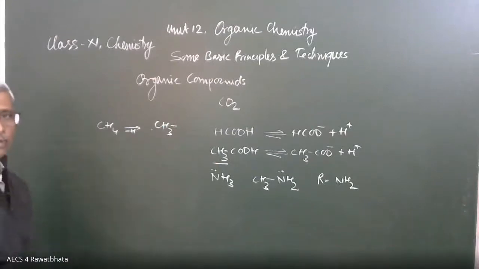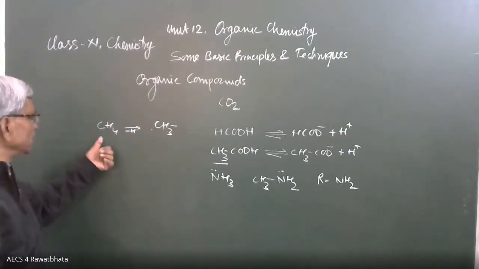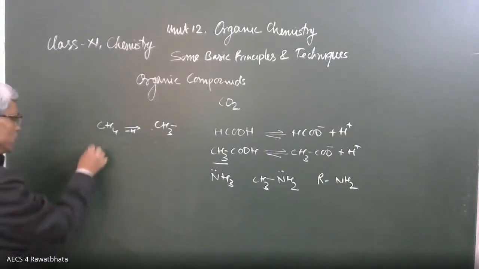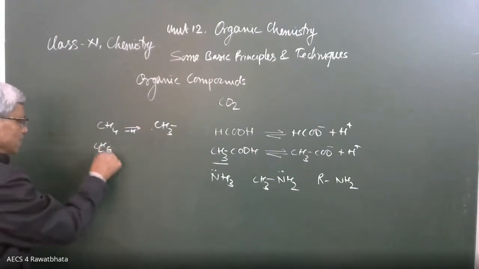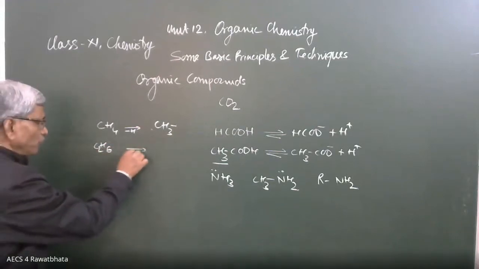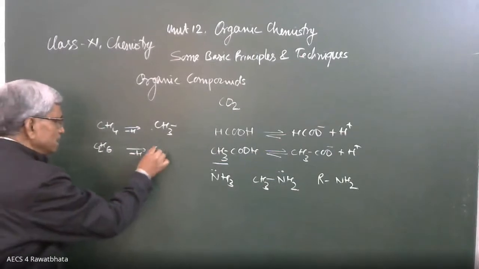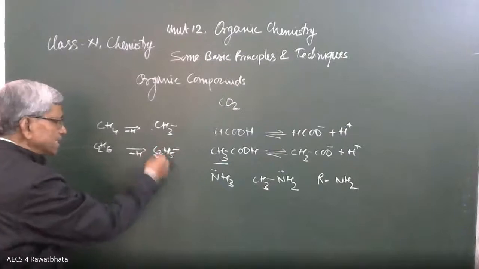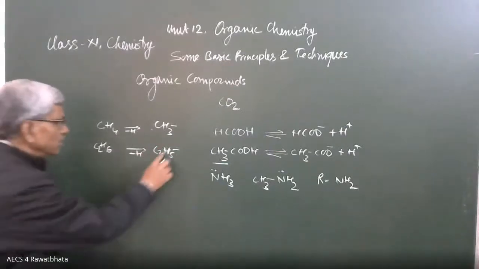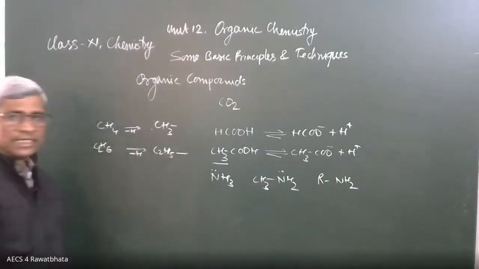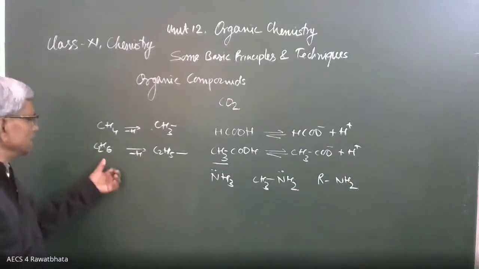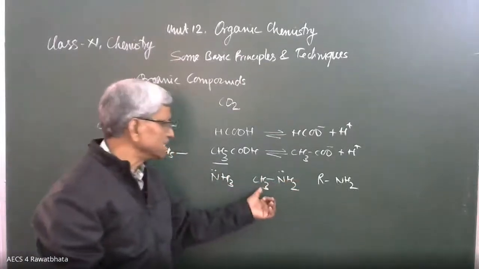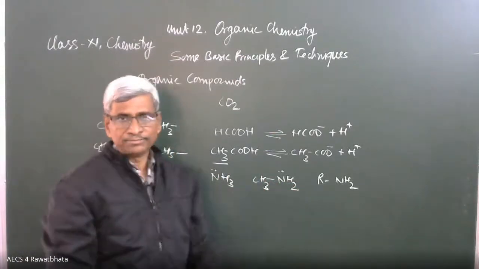It is a part of an organic compound. This is methane and this is called methyl. If it is C2H6, it is ethane, and after removal of one H, it forms C2H5 and there is a free bond. This is not charged. This is the bond free. It is a part of an organic compound and this is called the ethyl group. The name of the compound CH3NH2 is methylamine.